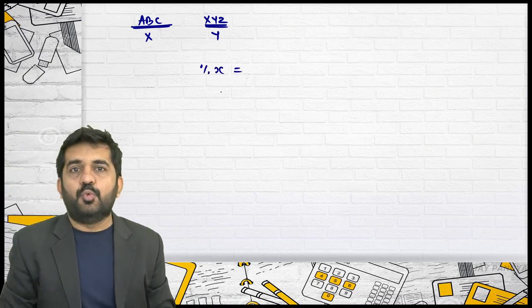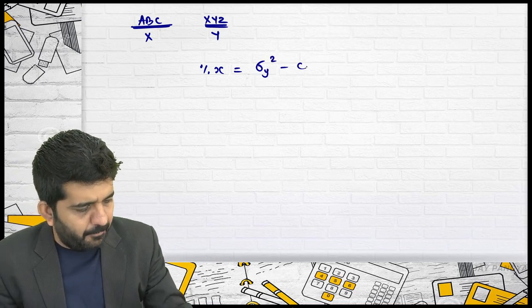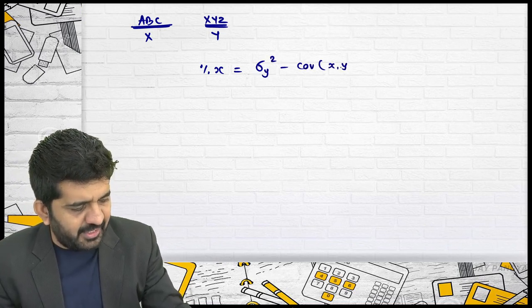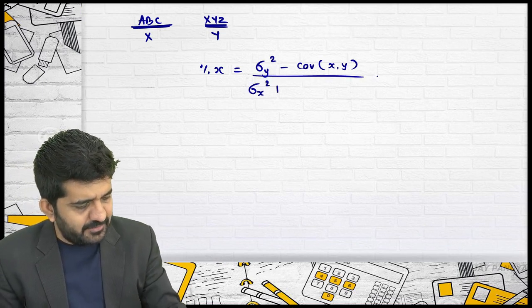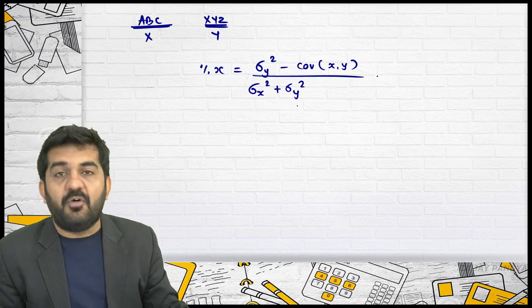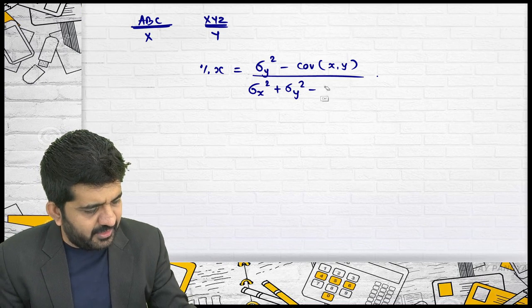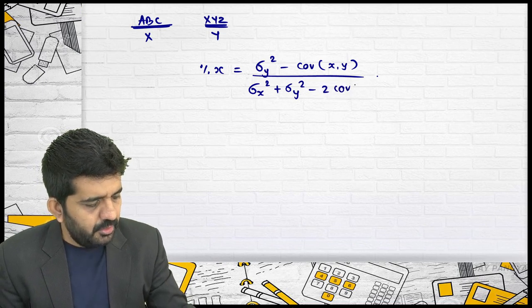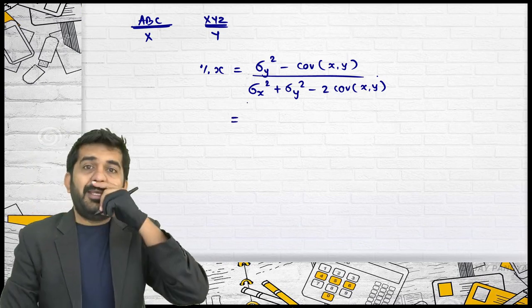Percentage of X is equal to variance of Y minus covariance between X and Y, upon variance of X plus variance of Y minus 2 times covariance between X and Y.